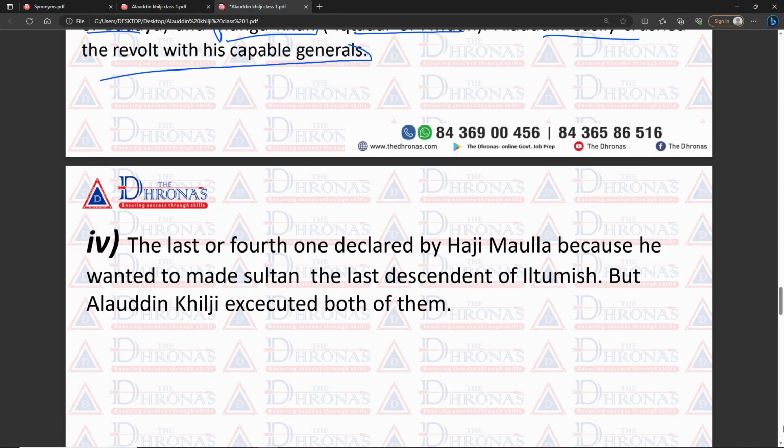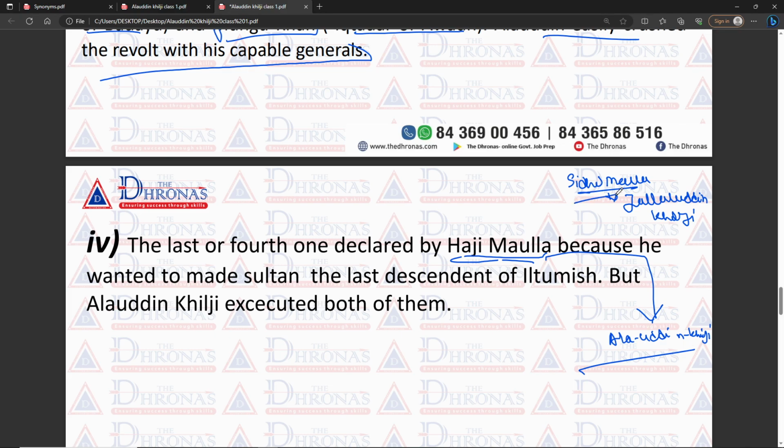And the last and fourth one was declared by Haji Mola. Okay, so there are two Molas. One of them is Sidi Mola, who revolted during the period of Jalaluddin Khilji, and Haji Mola revolted during the period of Alauddin Khilji.